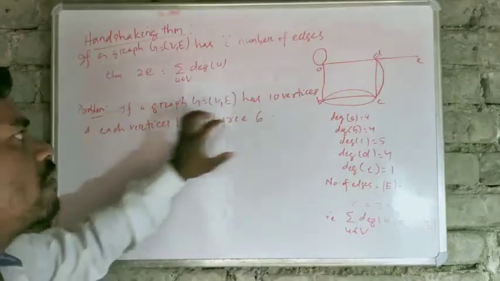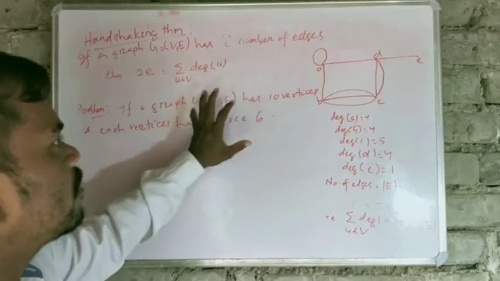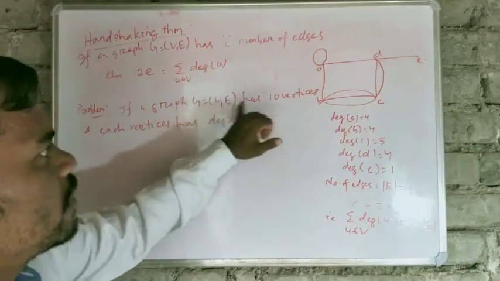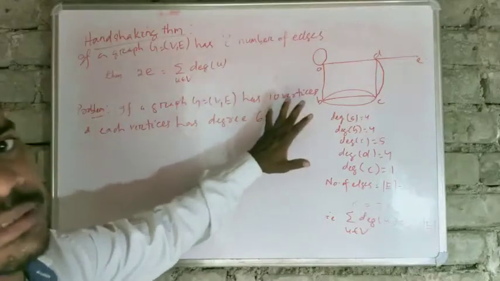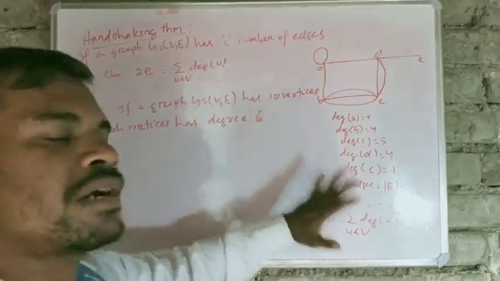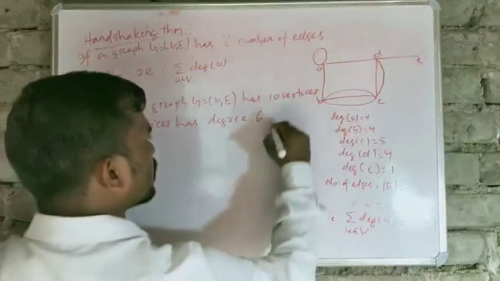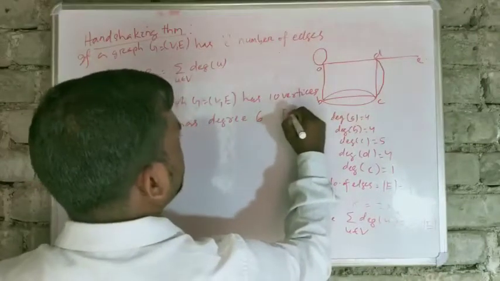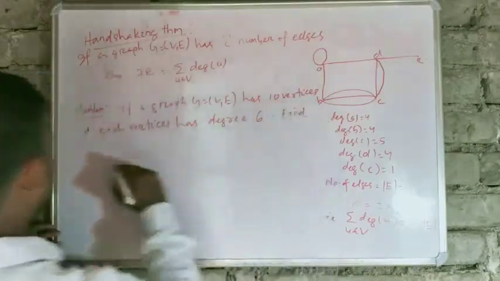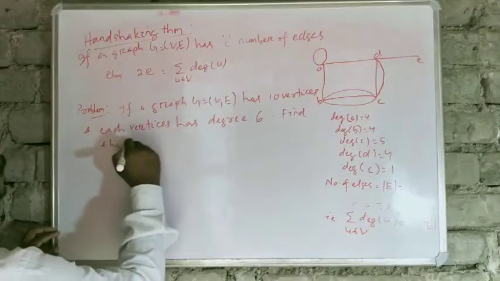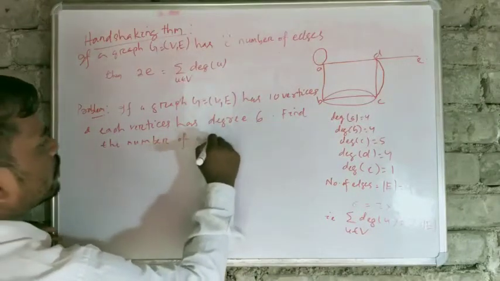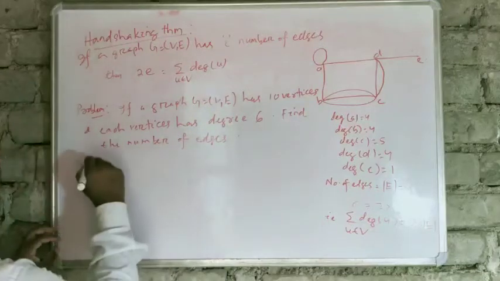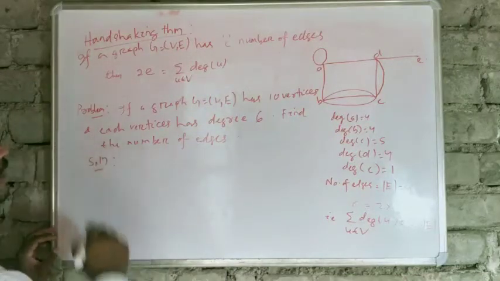That means you have a graph G equal to (V, E) with 10 vertices, and each vertex has degree 6. Find the number of edges. Now writing its solution.